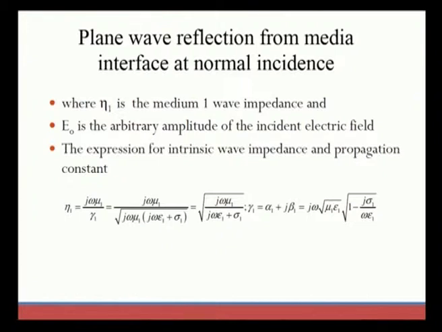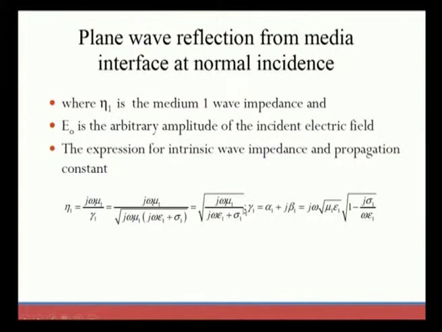So, the expression for intrinsic wave impedance and propagation constant that we have needs the relations between the two. Eta 1, for region 1, the intrinsic wave impedance, is given by j omega mu 1 over gamma 1, where we substitute the gamma 1 value in the denominator, and by multiplying, this has to be simplified like this.